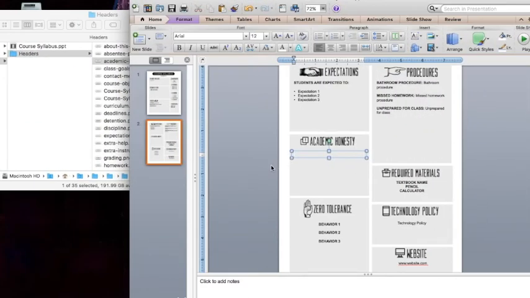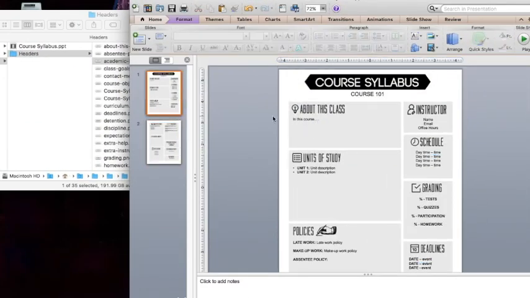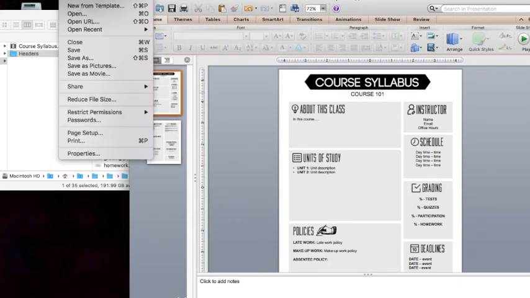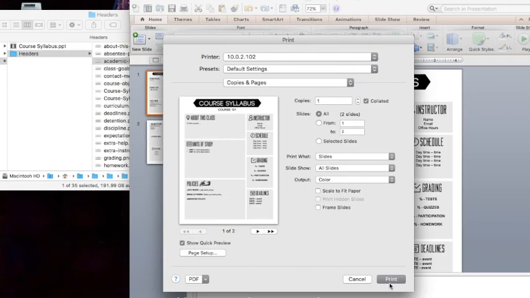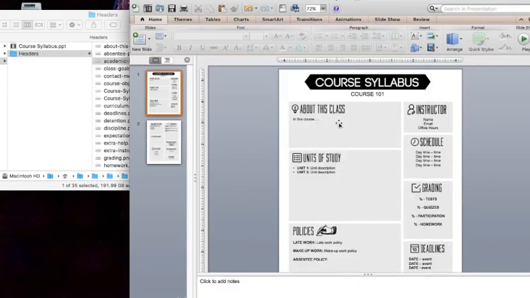So whenever you're done with this and you're ready to print, printing is pretty self-explanatory. You go to File, you go to Print, and then you click OK. You shouldn't need to do anything else. If you do notice that after you print, the boxes are not showing up, like they're just too light, I recommend darkening them just a little bit.